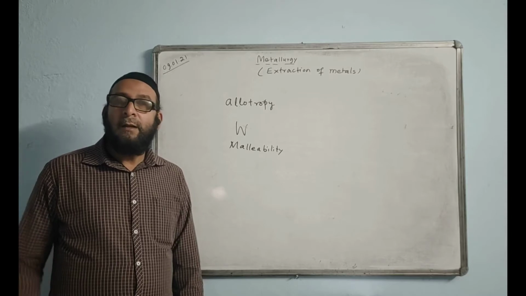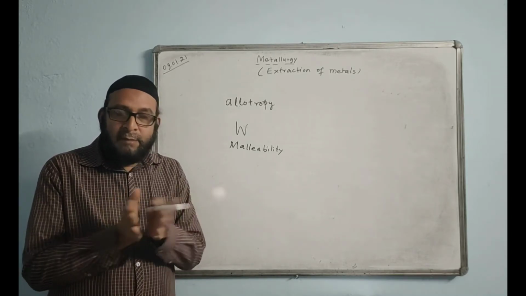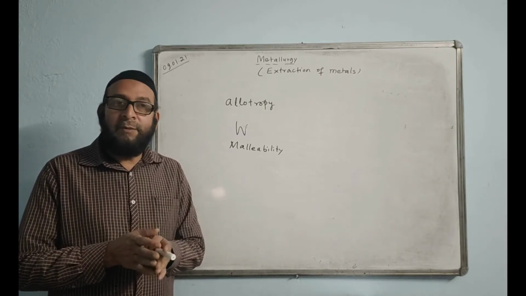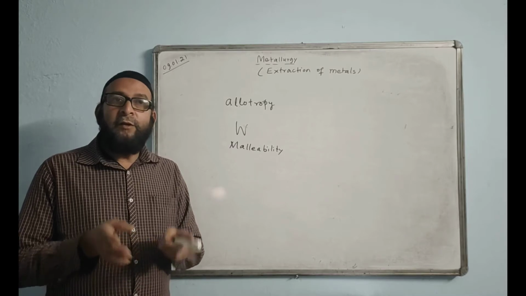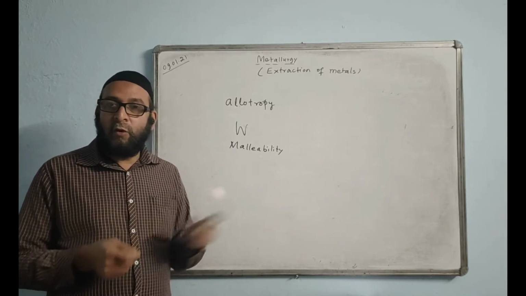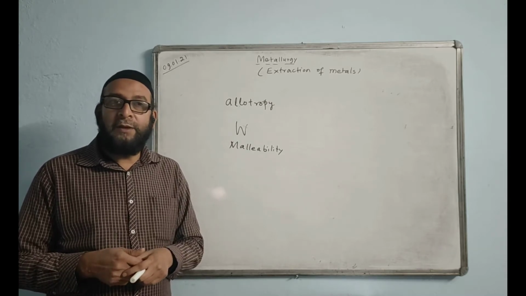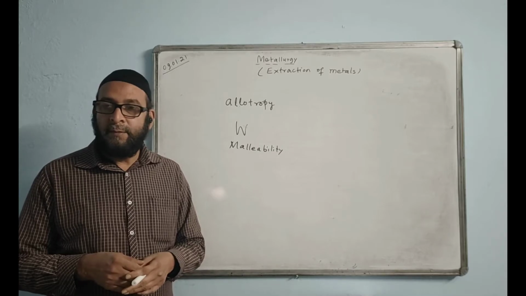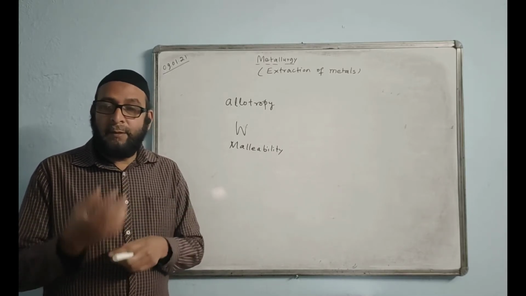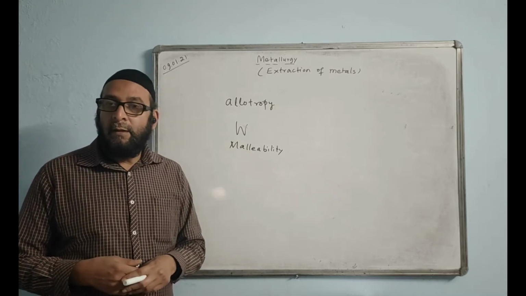Malleability is the property by which all metals are malleable. Malleable means we can beat them into sheets. When you beat a metal into sheets, that property is called malleability, and the metals which can be beaten into sheets are called malleable.